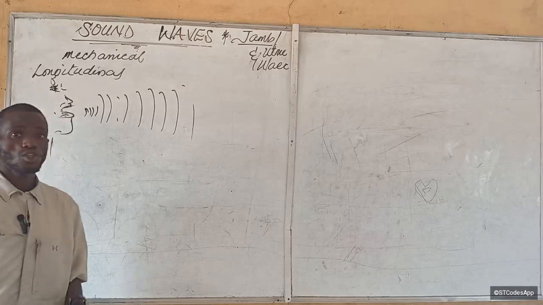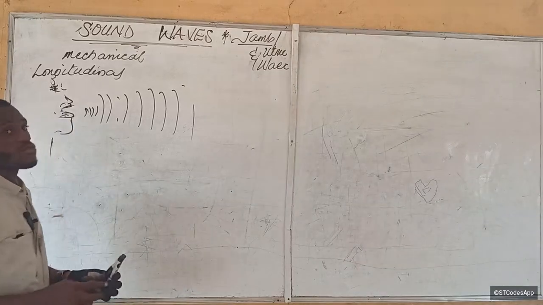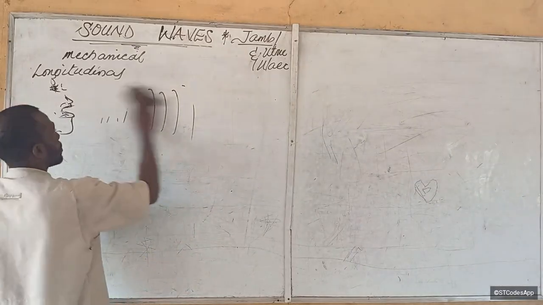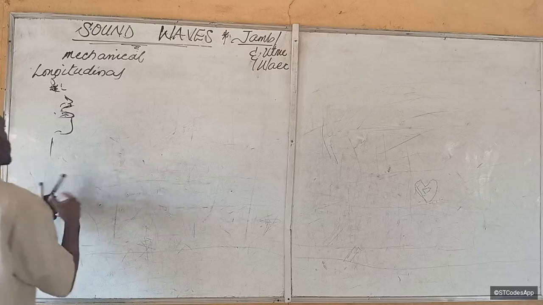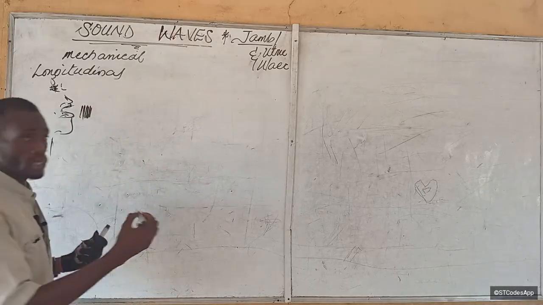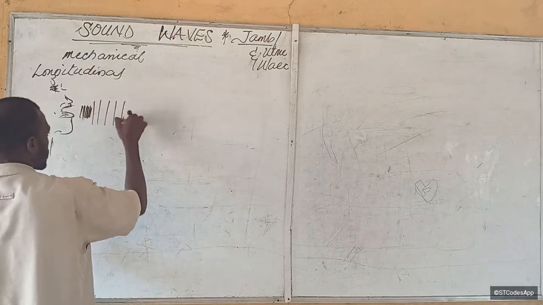Now, just like every other wave, we said that this kind of wave, which is the pressure wave, is going to have points of compressions or high pressure points and low pressure points.